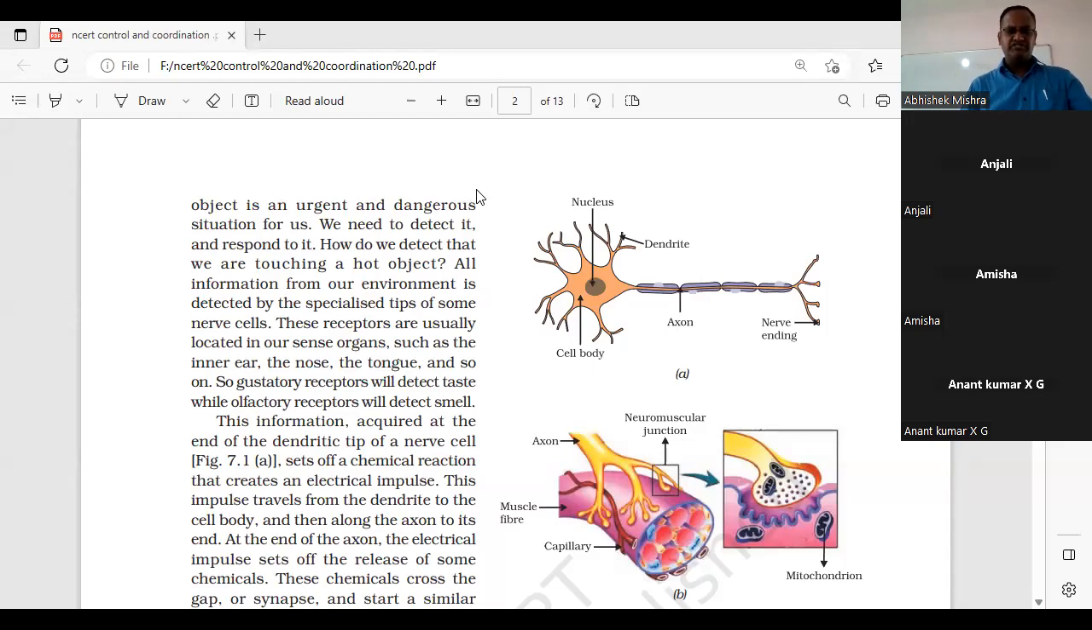Yes, Anushka Raj, 10G, you can unmute yourself. Anushka, what are the components of the peripheral nervous system? Cranial nerves and spinal nerves. From where do the cranial nerves originate? From the brain. And spinal nerves? From the spinal cord. Very good. So all of you have very well given the reflection of yesterday's class. All of you have understood the concept.